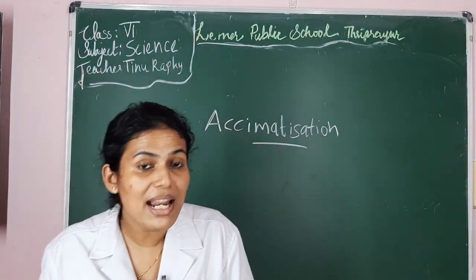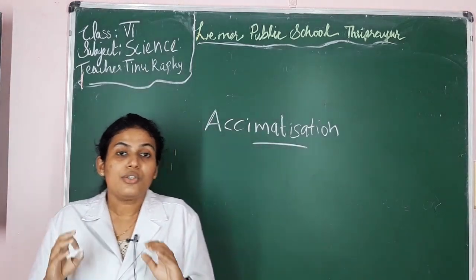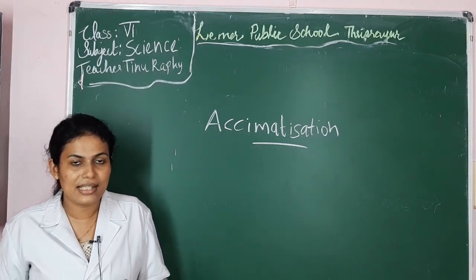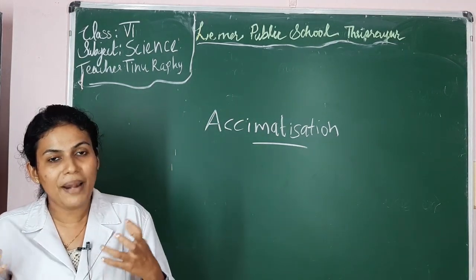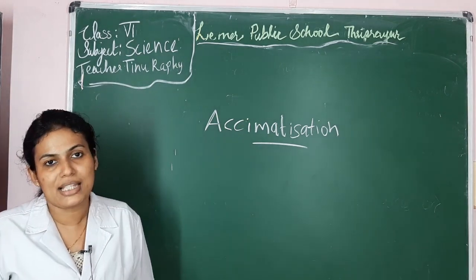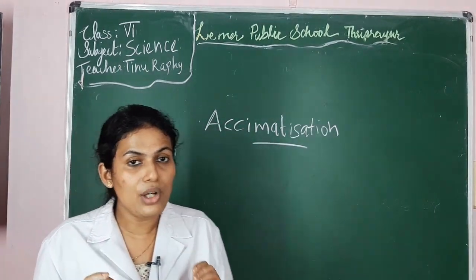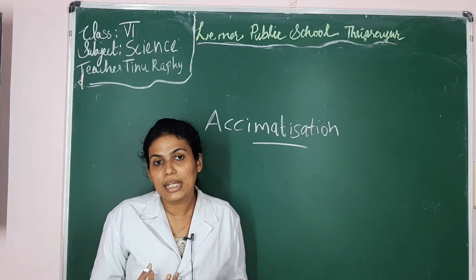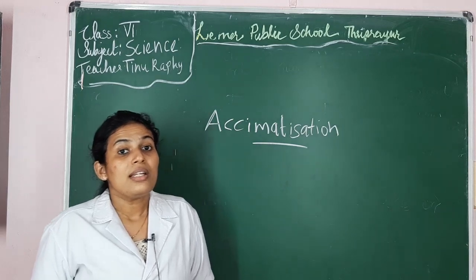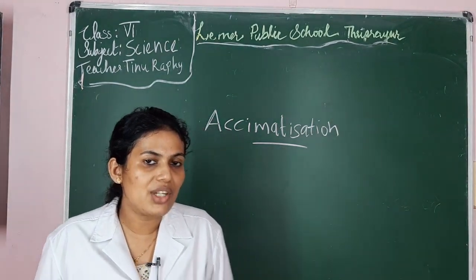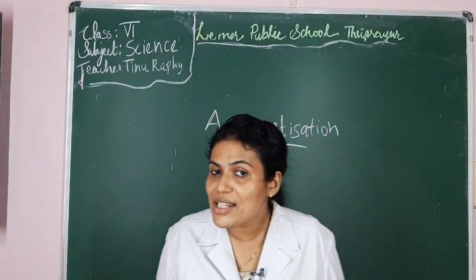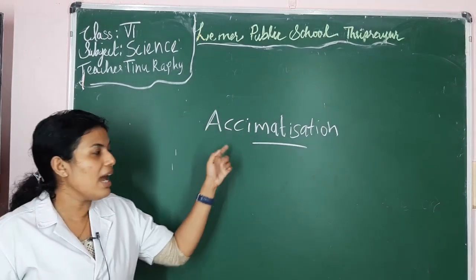That is because that plant is showing some property to adapt to its surroundings. So that property of plants and other organisms to adapt to their surroundings is what we call acclimatization. The property of an organism to change its body type according to the surroundings is what we call acclimatization. So now when someone says acclimatization, just remember this: changes that take place in the body of an organism to adjust with its surroundings is what we call acclimatization.